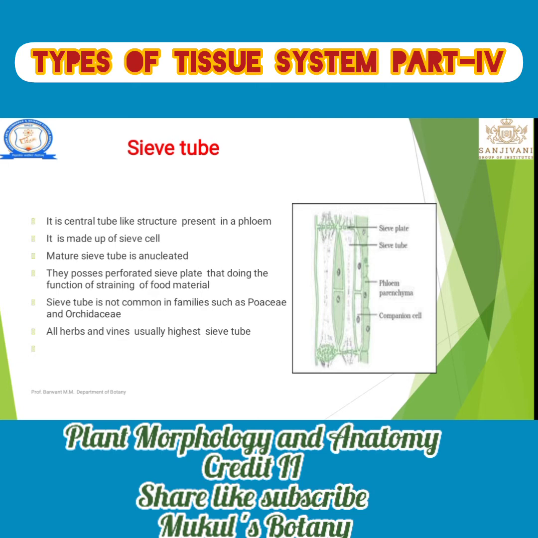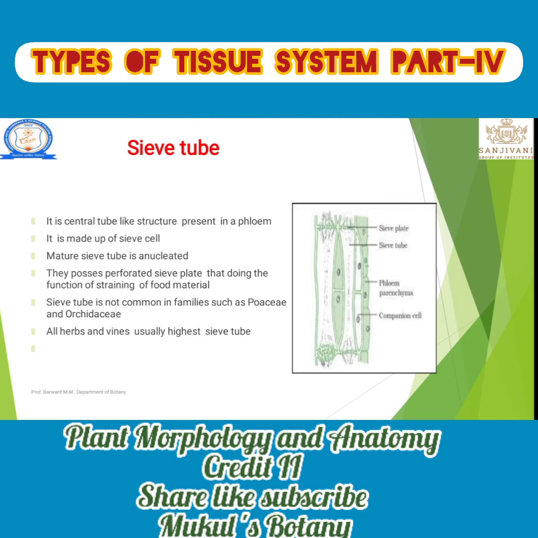Let's see first the sieve tube. It is a central tube-like structure present in the phloem and it is made up of sieve cells. In the diagram we can see the central tube-like structure, that is known as a sieve tube. Sieve tubes are made up of sieve cells. In the sieve tube there are cross walls, and in each section a cell is present, that is known as a sieve cell.